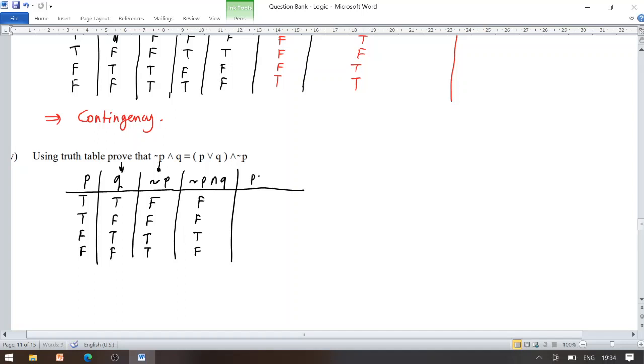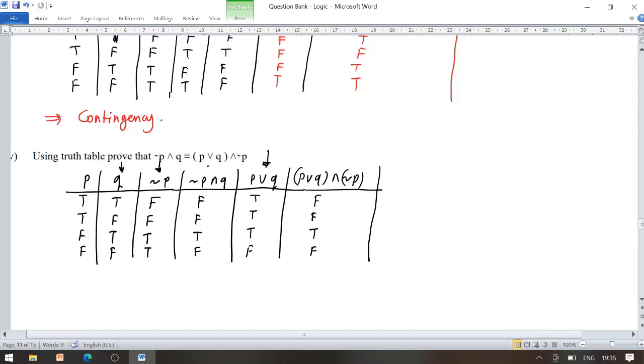Now evaluate P disjunction Q first. Look at P and Q, the first two columns. F disjunction F is F, and all remaining entries become true. Now we evaluate P disjunction Q conjunction negation P, which is given by looking at the second last column as well as the negation P column. We find T conjunction T becomes T, while all remaining entries become false.